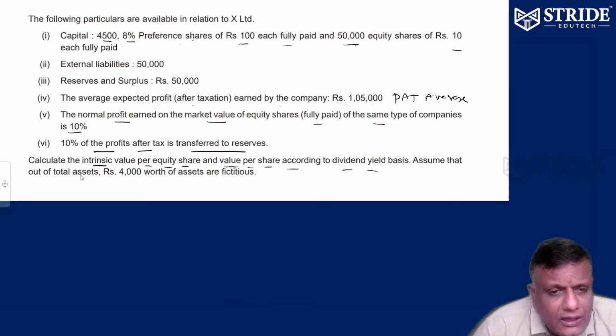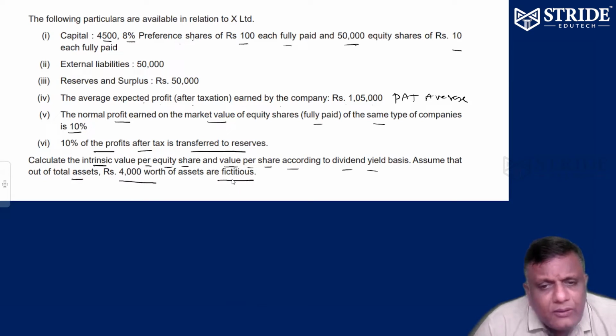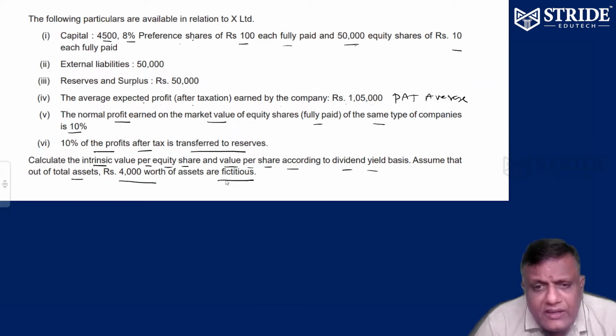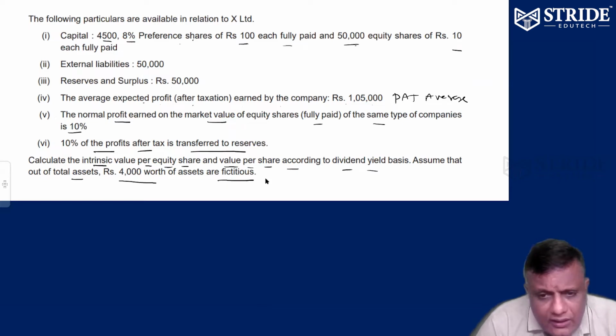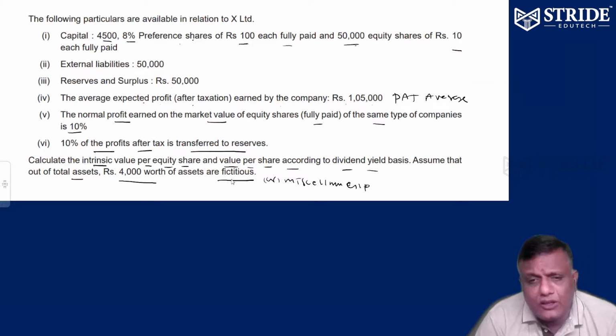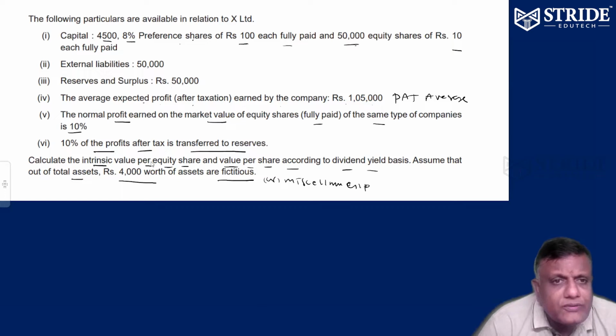Assume that out of total assets, 4,000 worth of assets are fictitious. Now, what are fictitious assets? Unwritten off expenses. We can call them miscellaneous expenses, incorporation expenses which are unwritten off, preliminary expenses unwritten off. So 4,000 worth of assets are fictitious, unwritten off. 4,000 rupees. That's it.